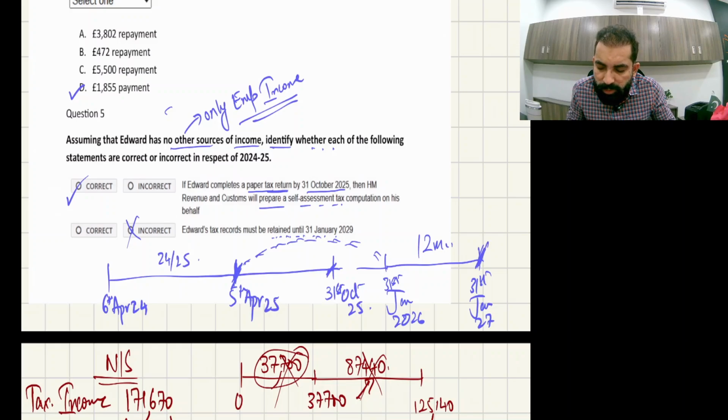Okay, so this is the due date. In simple terms, for fiscal year 24-25, you need to maintain the records of tax by 31st January 2027 if you don't have business income. Okay, like this case. So the last answer is false, incorrect.